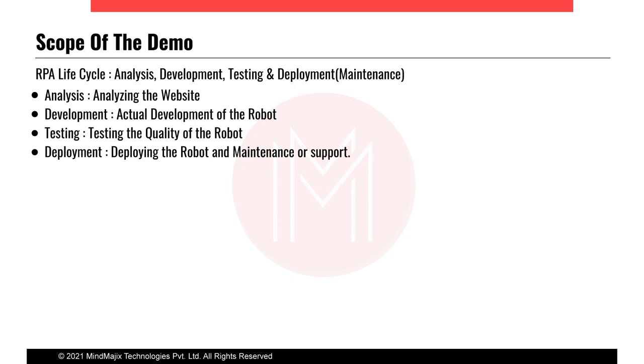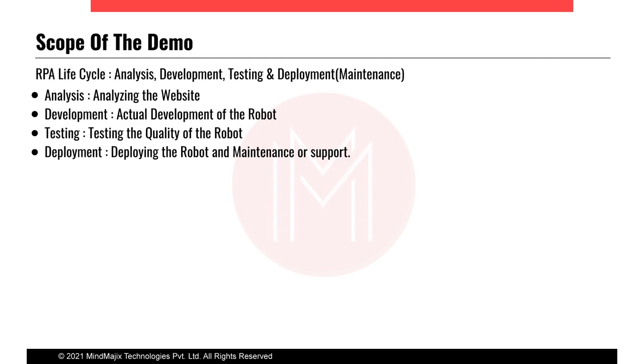Moving forward to the next point, the RPA life cycle. The RPA life cycle consists of 4 phases: analysis, development, testing, and deployment. Deployment includes the actual deployment and also maintenance or support. Let us take an example of extracting data from a website, and I'll give you a brief explanation of these four phases.